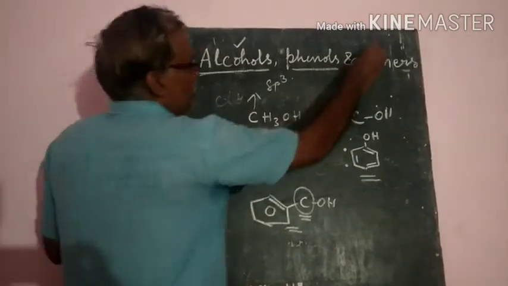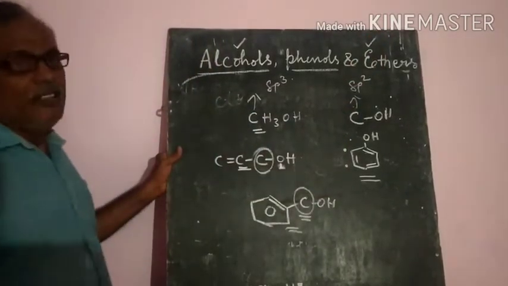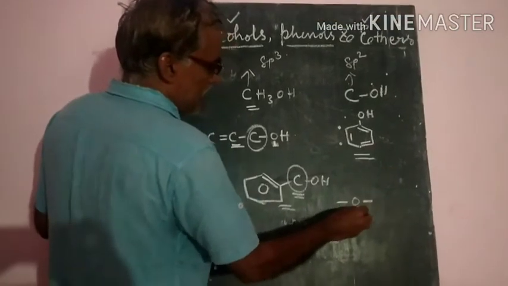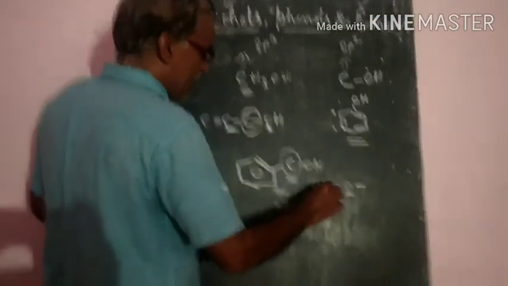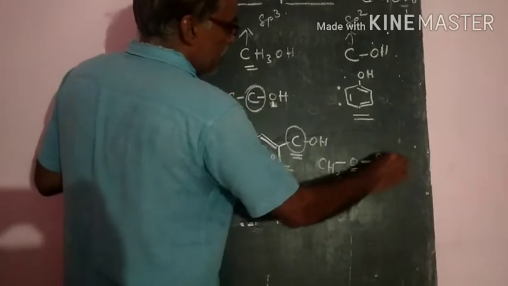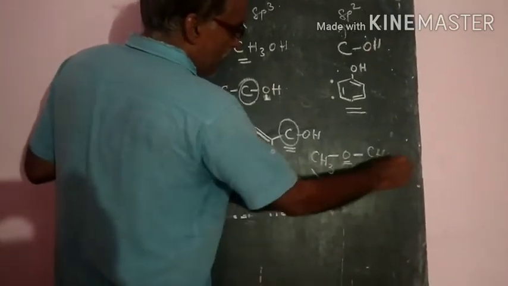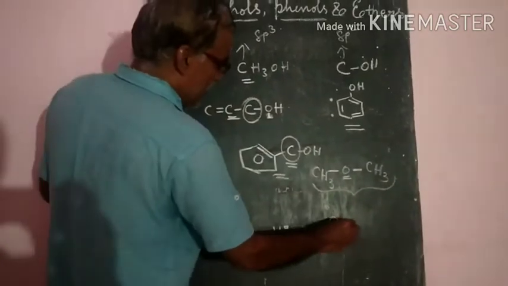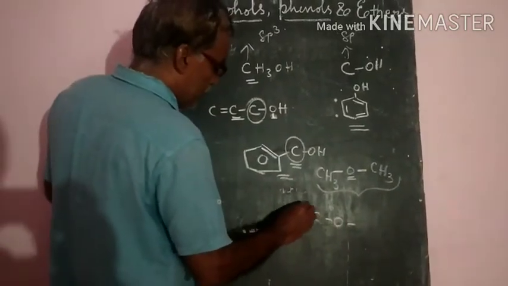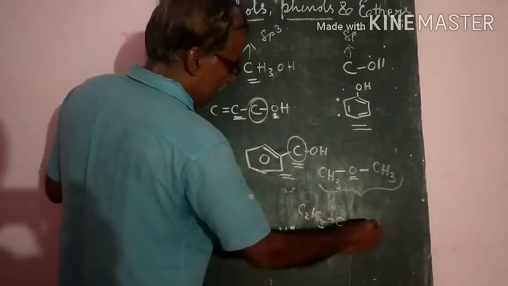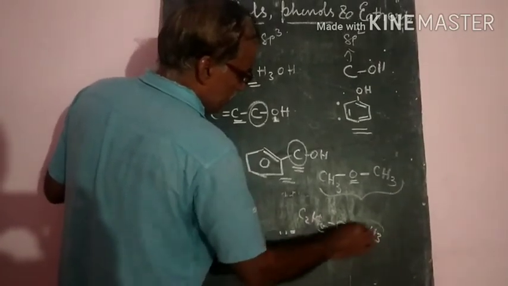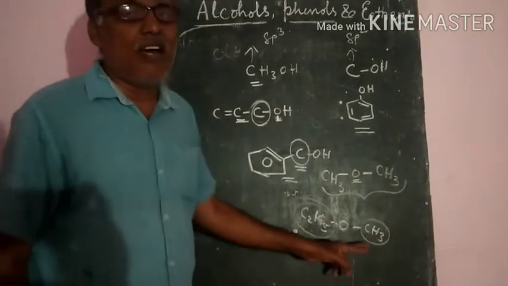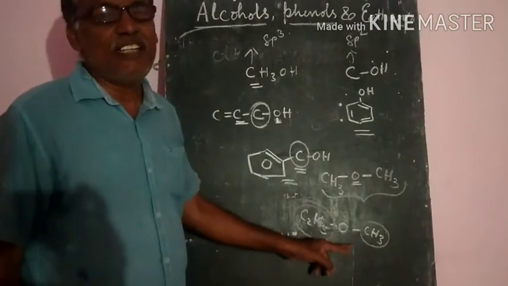Next we will come to the classification of ethers. Ethers are simply classified like this: if they have the same alkyl groups on both sides of the oxygen, it is called a symmetrical ether. If they have different groups, C2H5 here and CH3 here, the methyl group and the ethyl group, these are called unsymmetrical ethers or mixed ethers.